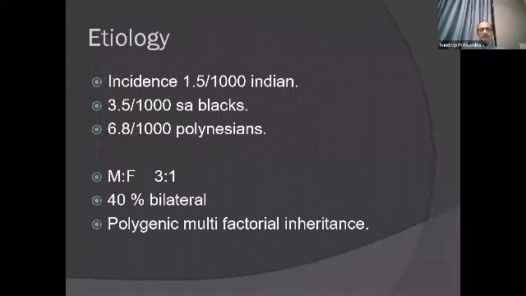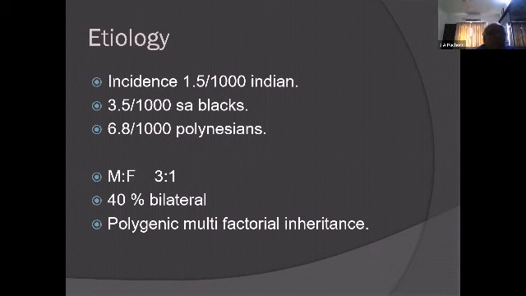The incidence of CTV in India is about 1 to 2 per 1,000 live births. It is the most commonly diagnosed and treated congenital anomaly in the country. In blacks, the incidence has been reported to be as high as 3 to 4, and in Polynesian Indians, as high as 6 to 7 per 1,000.